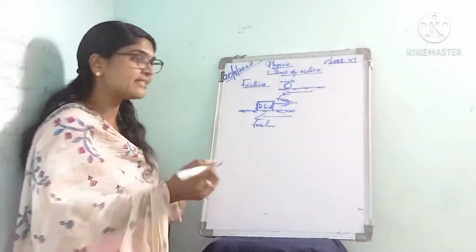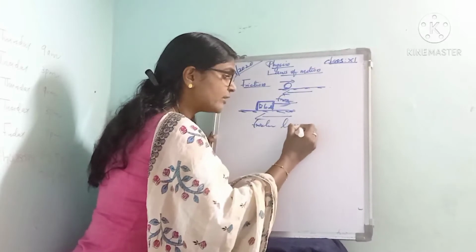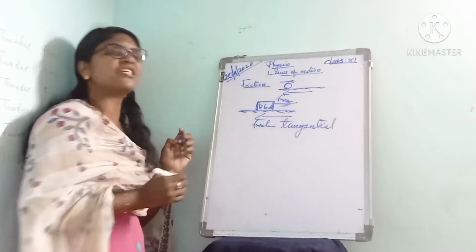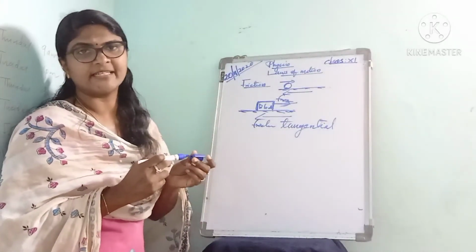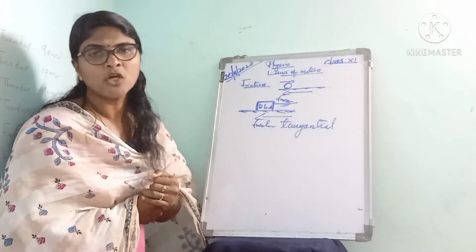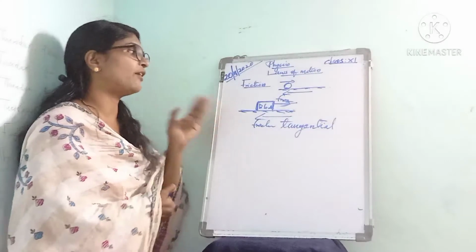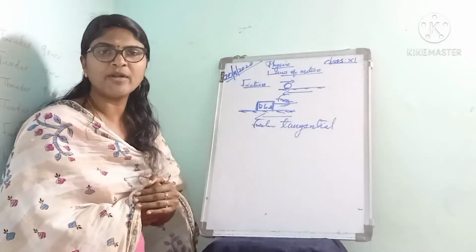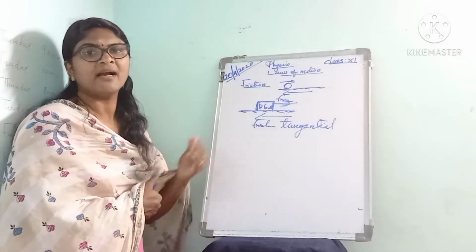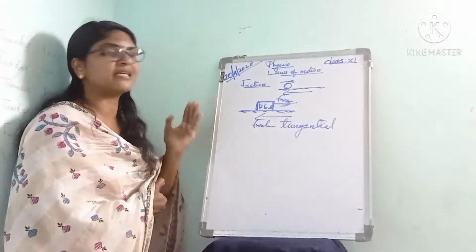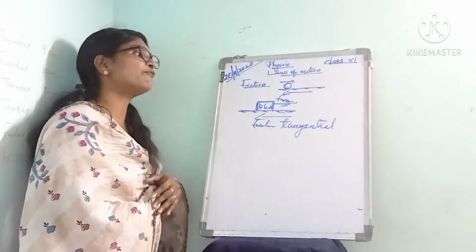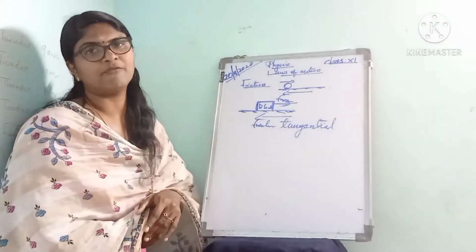Also it always acts tangential to the surfaces in contact. The frictional force always acts tangential to the surfaces in contact. Then what is frictional force actually? Whenever a body moves over the surface of another body, a force comes into play which acts parallel to the surface of contact and opposes the relative motion, and this opposing force is called the friction or frictional force.